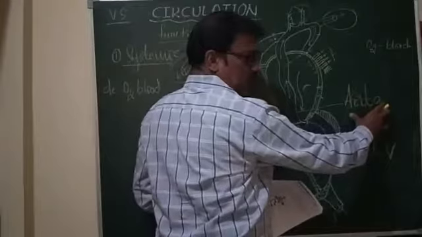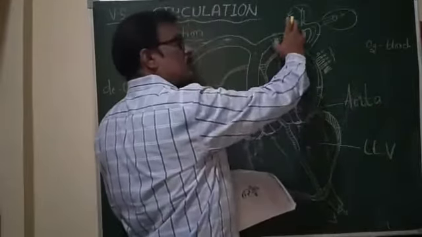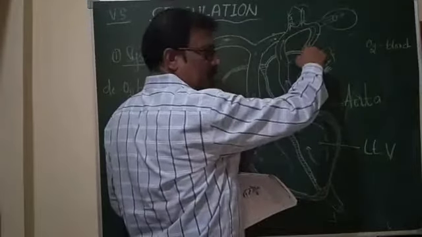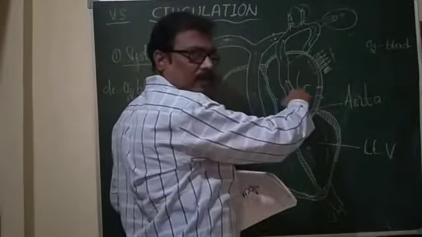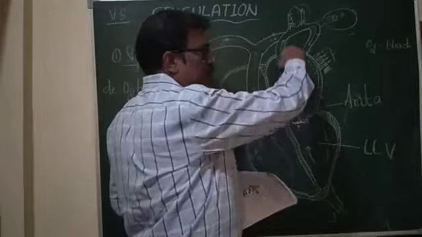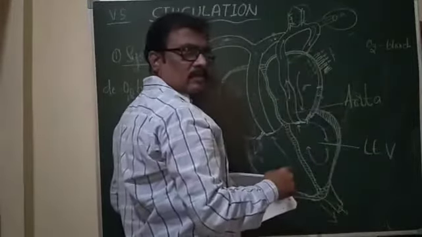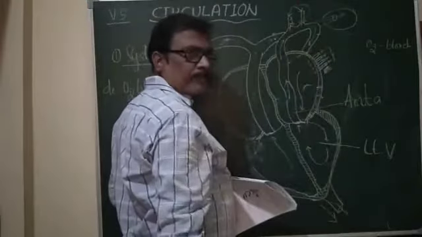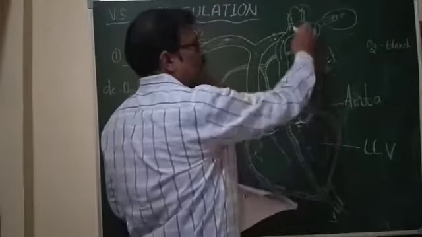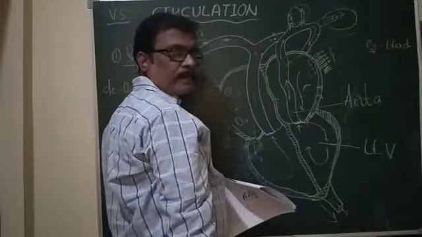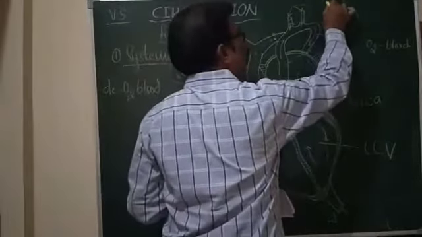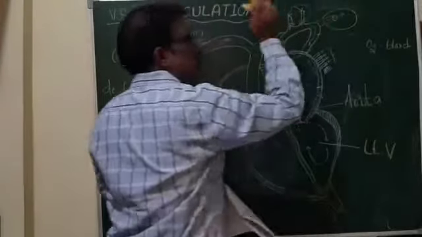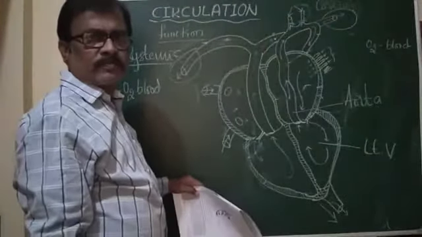And this aorta, after its emergence from the heart, bends to the left side and runs backward of the heart. During this, it gives rise to two branches. While discussing the structure, I told the name of these two branches of arteries. These two branches are called coronary arteries.